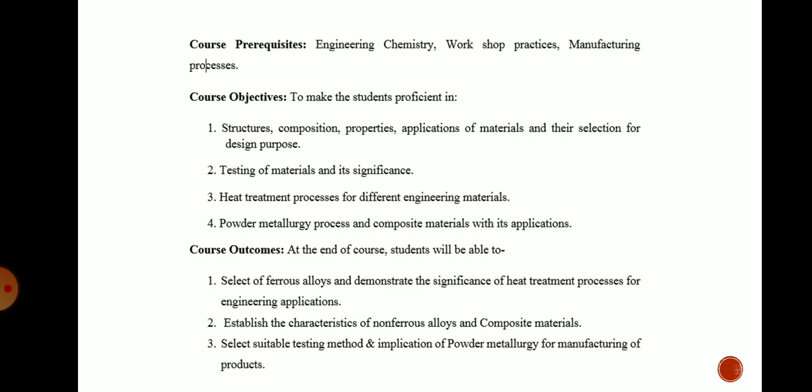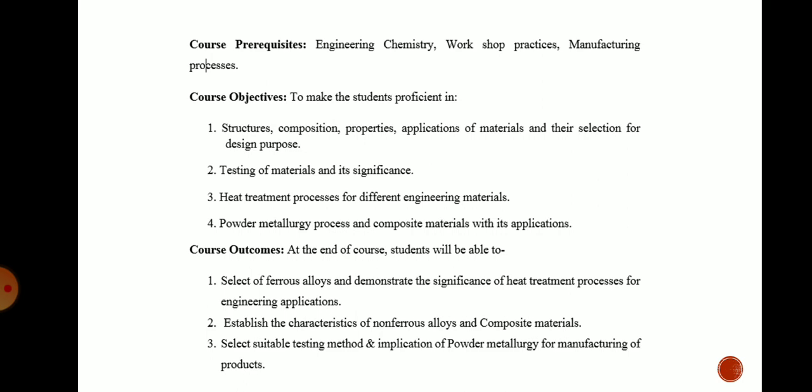Next, students should be able to select suitable testing methods and implement powder metallurgy for the manufacturing of products. You have various testing methods for metals, destructive as well as non-destructive. So students should be able to select the suitable method for various applications, which method is useful for which product, and also implement powder metallurgy for manufacturing of the product. So these are the basic objectives and outcomes of our course. You should know these objectives and outcomes beforehand so that after studying this subject you must be able to do all these things.